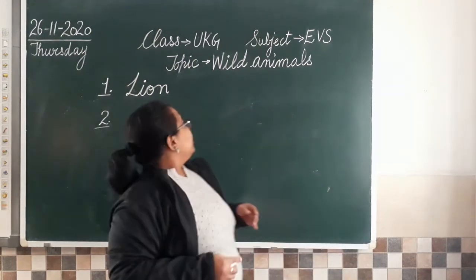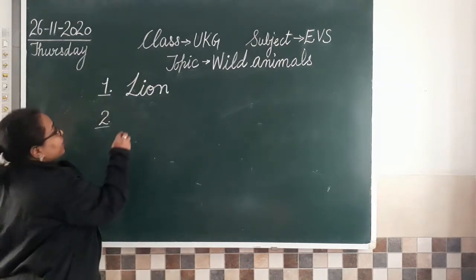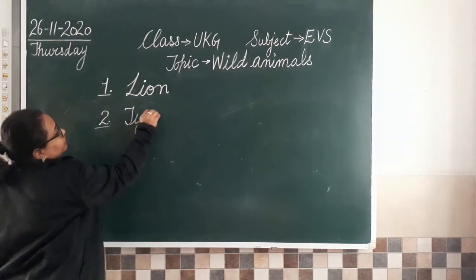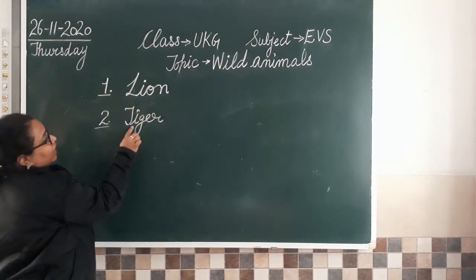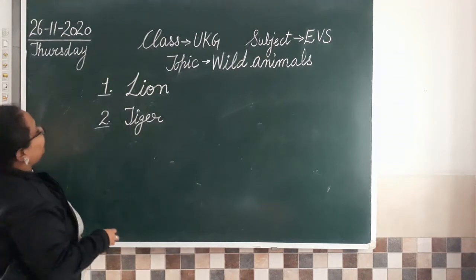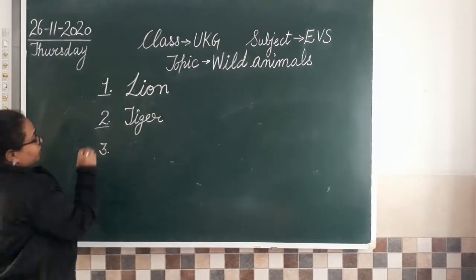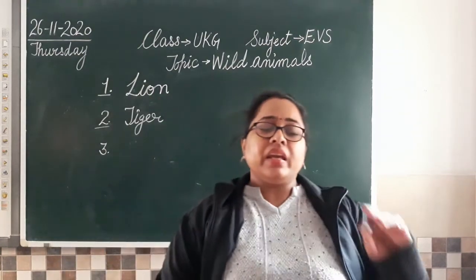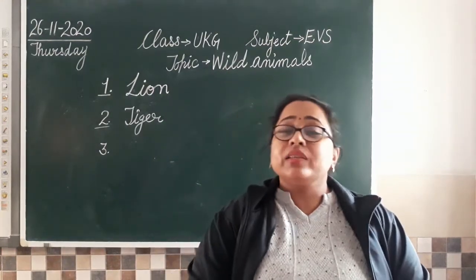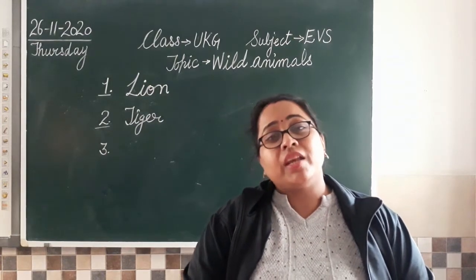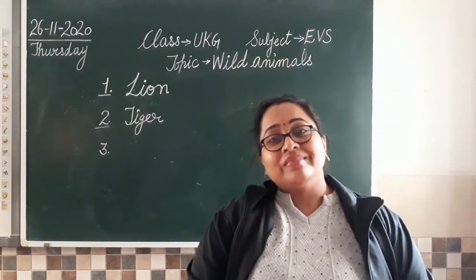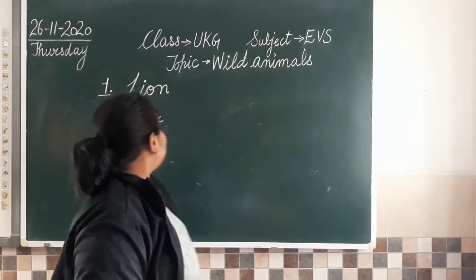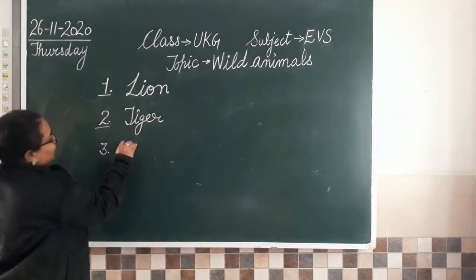Clear? So let's write that now again phonetically. Tiger. Isn't it? Tiger. Okay. The third one. Someone who loves to eat honey. Honey and only honey. They like to eat honey the most. Yes, can you tell me who is that? Yes, can anyone tell me? It's a bear. Very good. So the next one is bear.